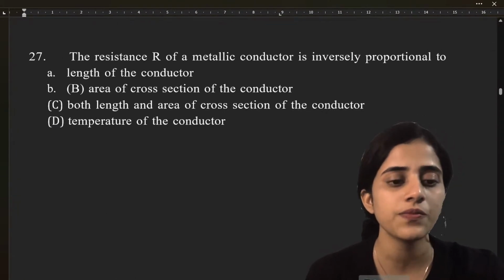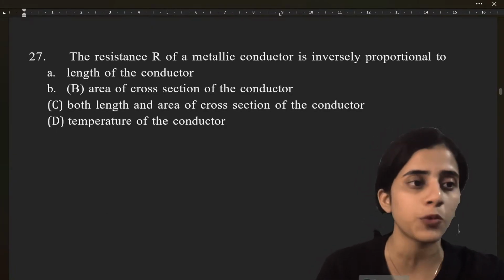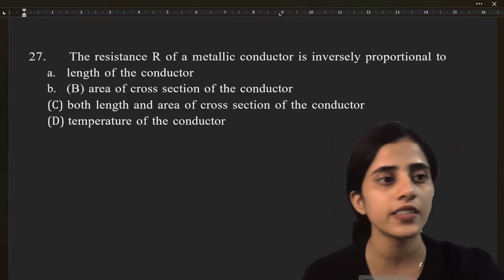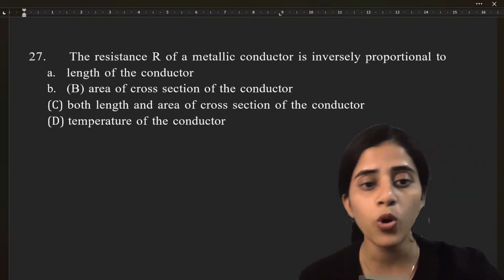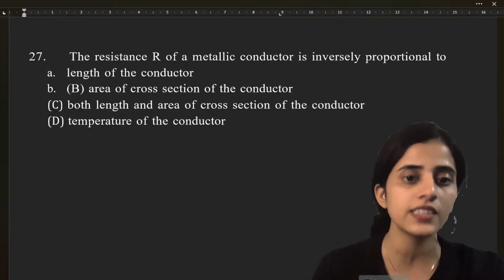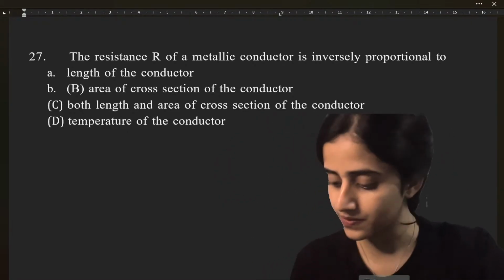Okay, next question. The resistance R of a metallic conductor is inversely proportional to: A, the length of the conductor; B, area of cross section of the conductor; C, both length and area of cross section of the conductor; D, temperature of the conductor. Quickly tell me the answer.